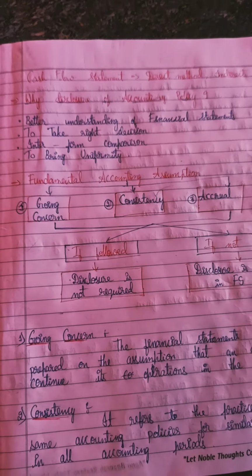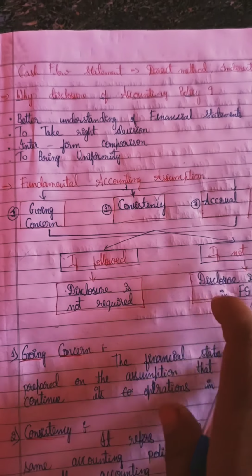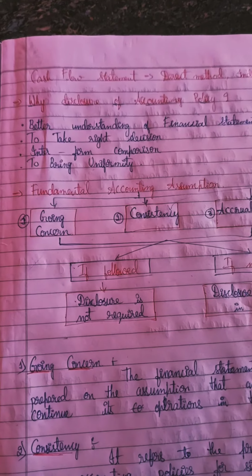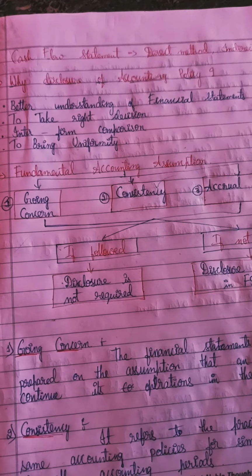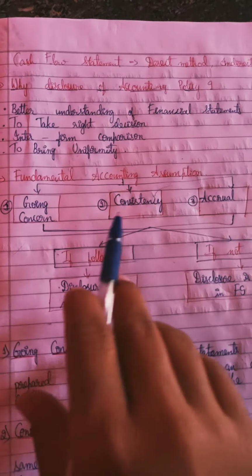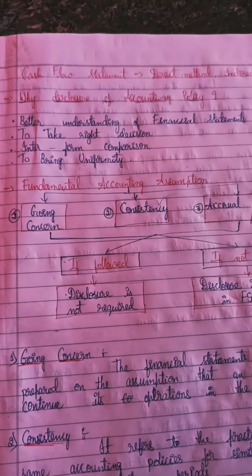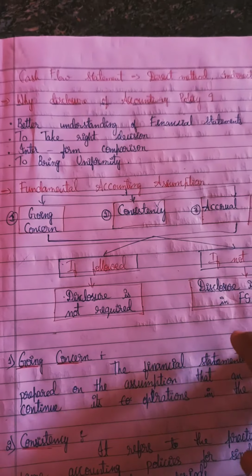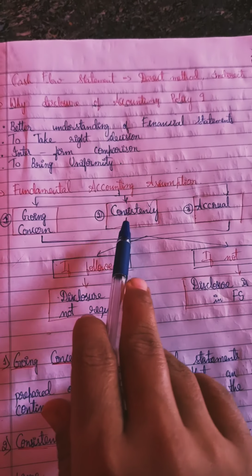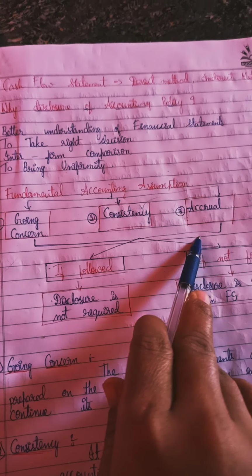We make the assumption that all the financial statements will have these properties, right? Mainly we have three fundamental accounting assumptions: going concern, consistency and accrual, right?